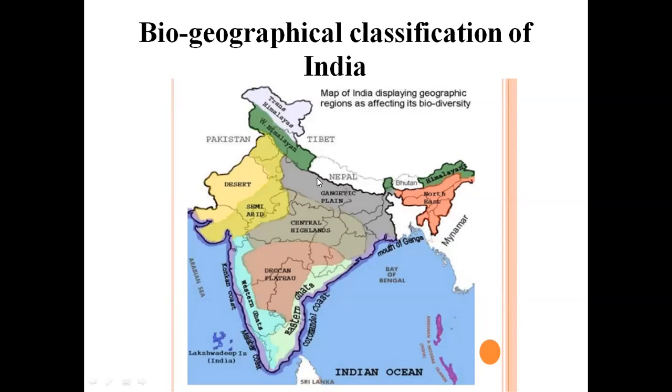Okay. So the next one is West Himalayas. West Himalayas you can find in the Uttarakhand region and some part of Himachal Pradesh. Okay. So coming to the Northwest Himalayan region, this is completely present in the part of Jammu and Kashmir. Okay. So here also the species variation will be there according to the zones of the Himalayan regions.